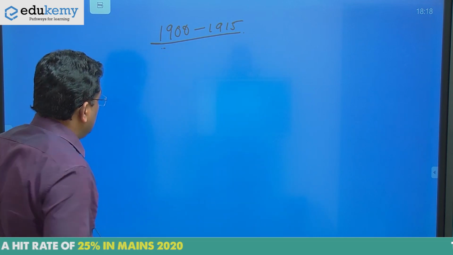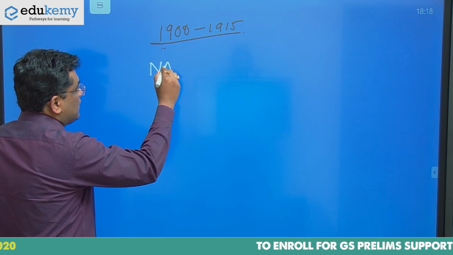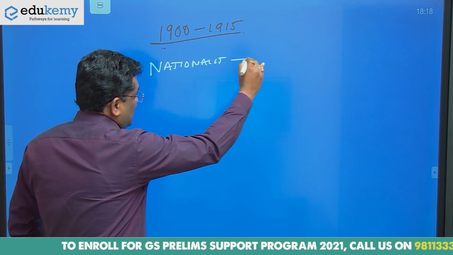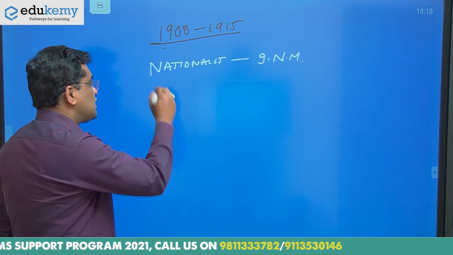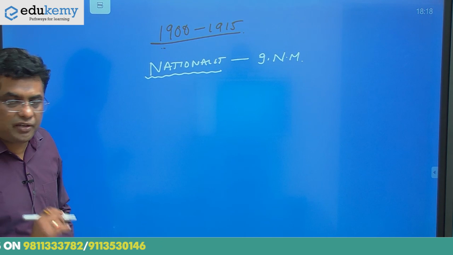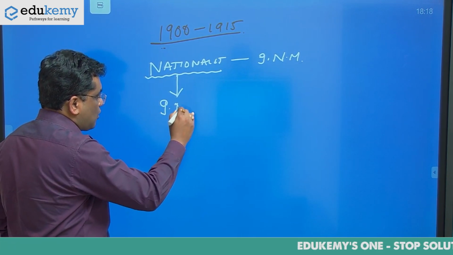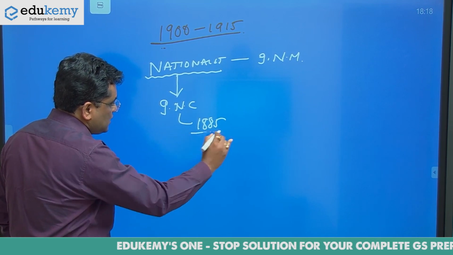We can see nationalist consciousness had turned into the Indian national movement, because the collective consciousness, which is called nationalism, got a political platform, and that platform was created by the Indian National Congress, which came into existence in 1885.